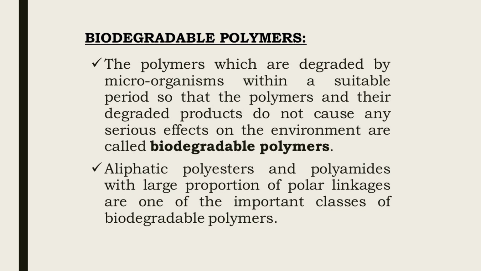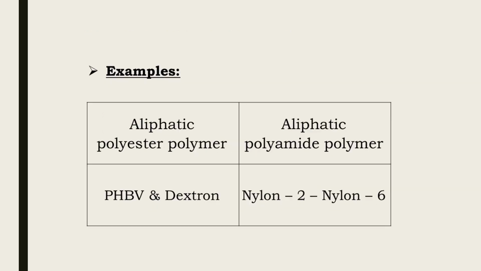There are two classes of biodegradable polymers: aliphatic polyesters and aliphatic polyamides, with large proportions of polar linkages. For example, aliphatic polyester polymers are PHBV, that is polyhydroxybutyrate-co-hydroxyvalerate, and dextron. An example of an aliphatic polyamide polymer is nylon 2-nylon 6.